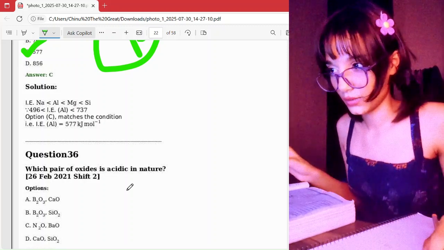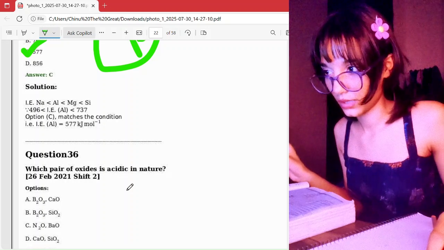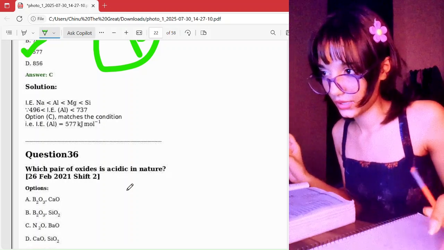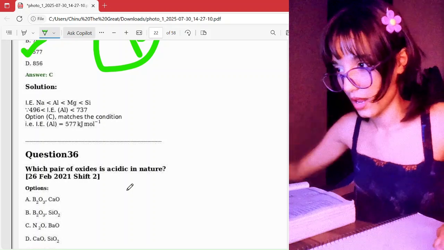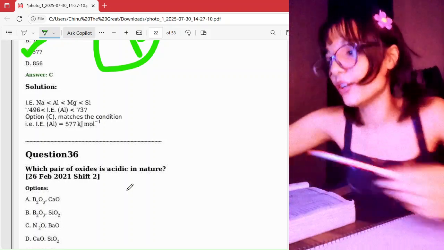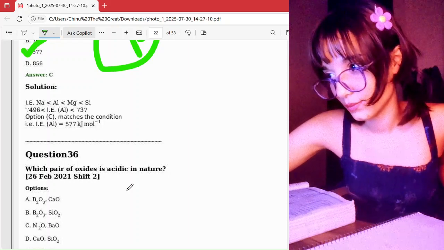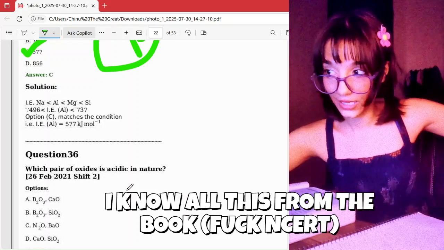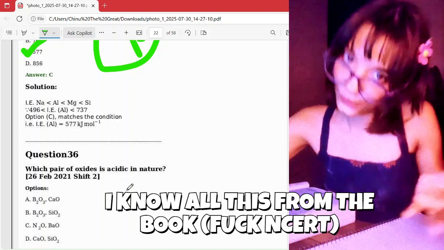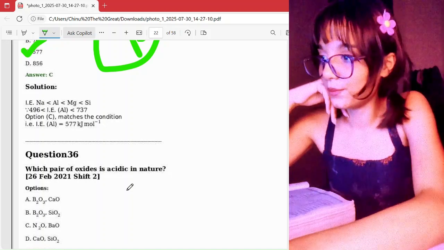And silicon and boron and nitrogen, yeah. Boron is on that side, but it has 3 oxygens. And NO2, we all know NO2 is neutral. It's not acidic. And I think it's B, because silicon is on that side, and it has 2 oxygens. More the oxygen, more acidic it is. So I'm going to go with B.